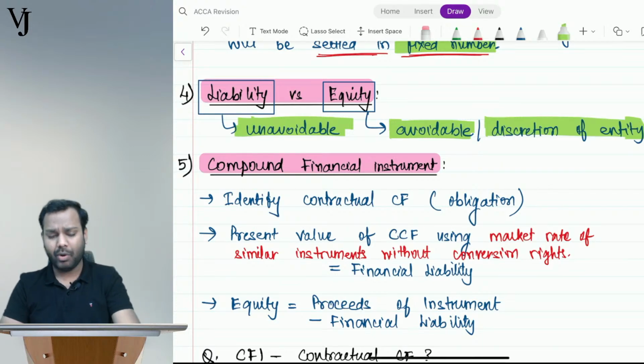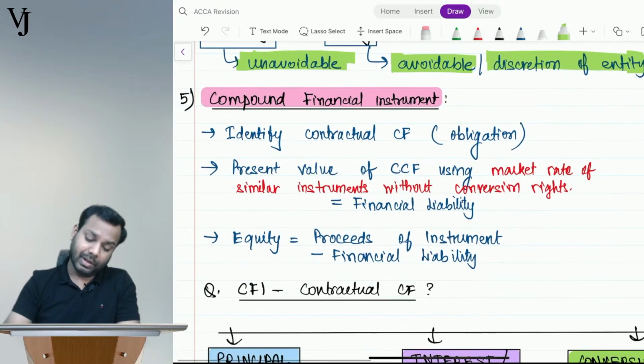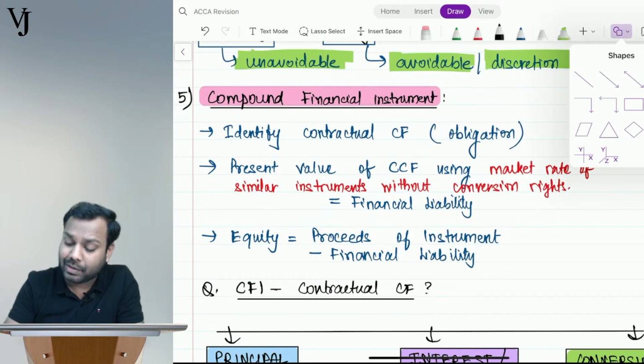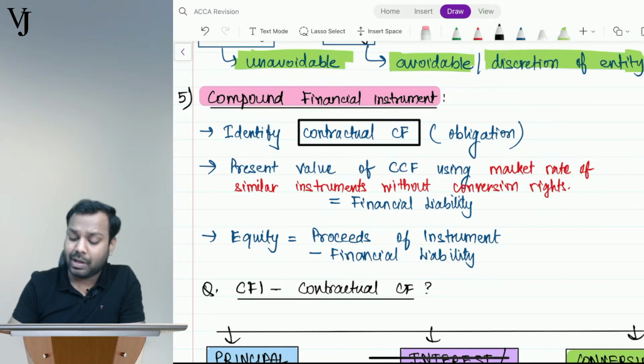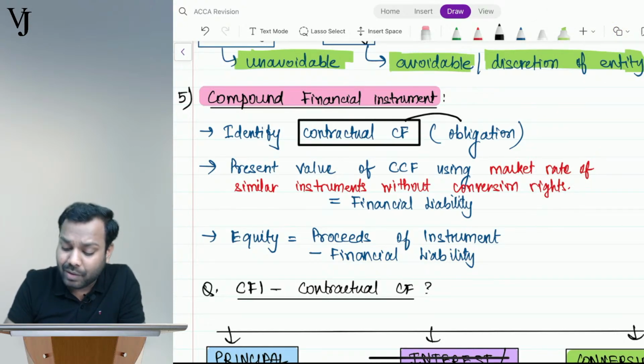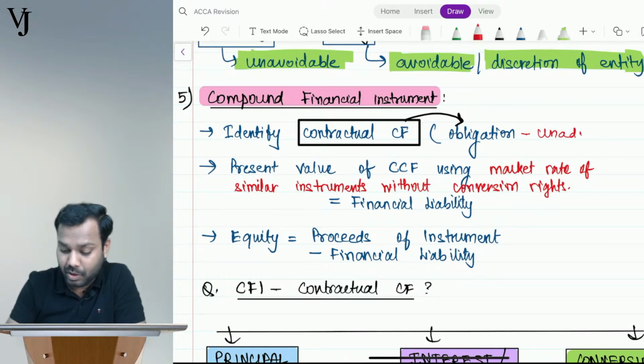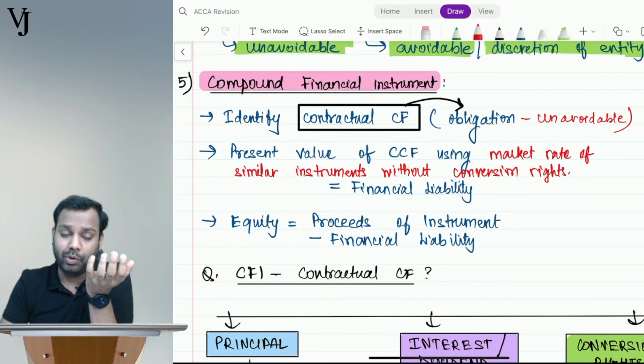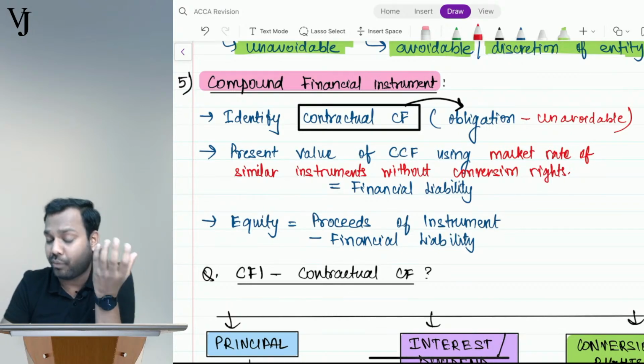Okay. Now, how do we do split accounting? It says to identify in the contract what your contractual cash flows are, meaning the cash flows which you cannot avoid, which are an obligation for you, which are unavoidable.